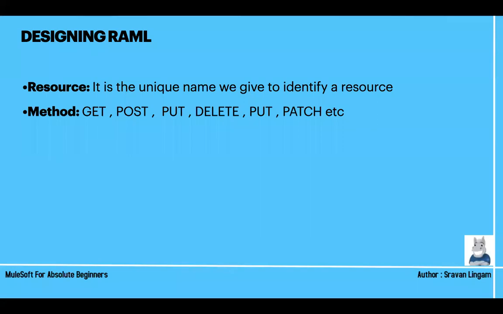Okay. Get method is to retrieve something. Post method is if you want to create something new. Put method is used to update something. Delete method is used to delete something. So if you know these things, for beginners this is more than enough.